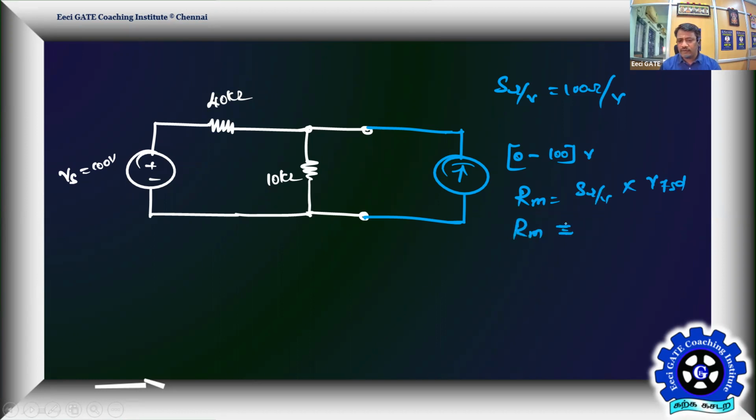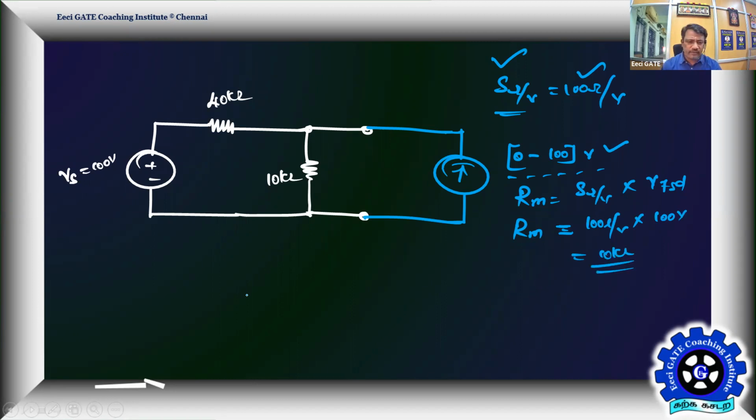Usually in a voltmeter they will give only this data. Practically, I'm giving that data only, which talks about the full scale deflection current of your instrument. Based on that, it's easy to represent ohm per volt. From that you go for the required meter resistance. So this is the spec of the voltmeter. These two are given, and I'm going for calculation of the meter resistance. 100 ohm per volt means, if the full scale range is 0 to 100, then it is going to be a 10 kilo ohm meter.